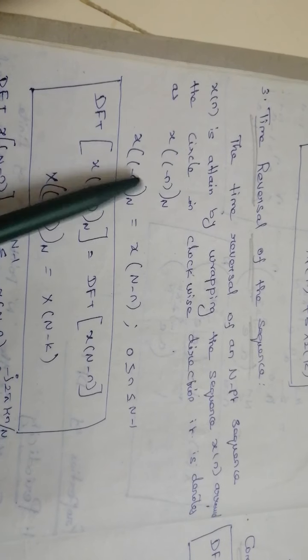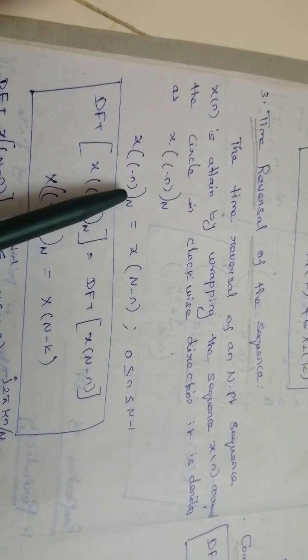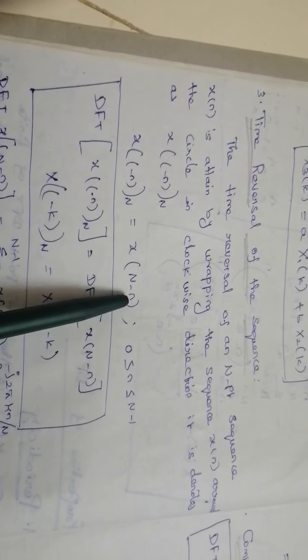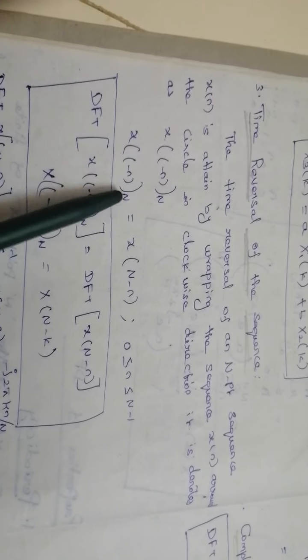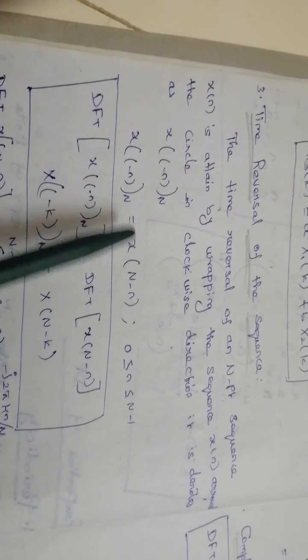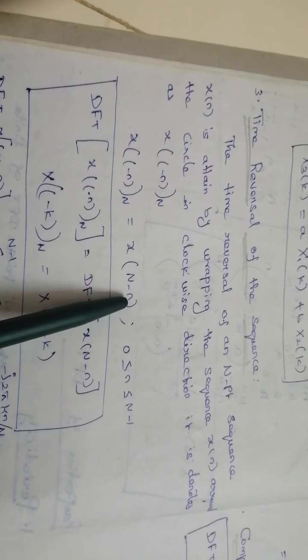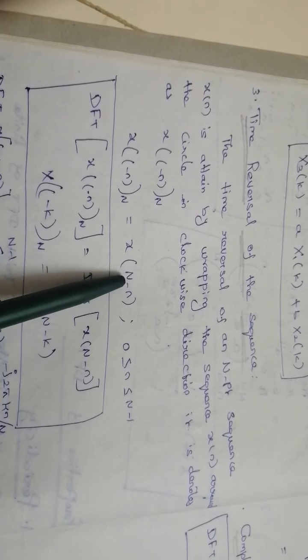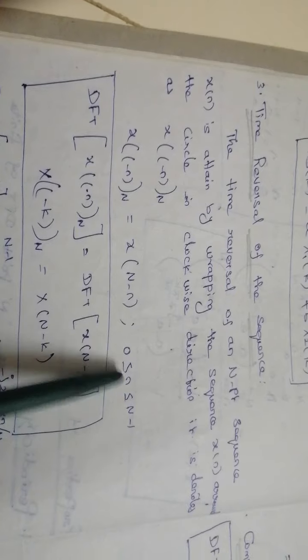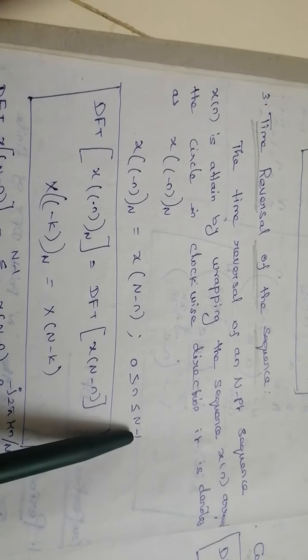So the symbol is denoted as circularly folded, with suffix N, which is nothing but x of N minus n, where 0 less than or equal to n less than or equal to N minus 1.